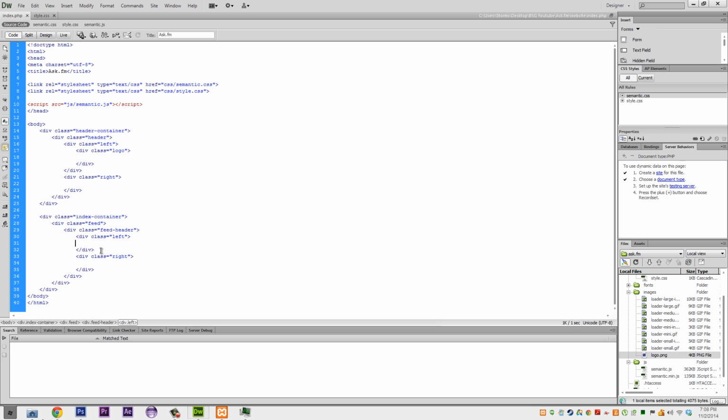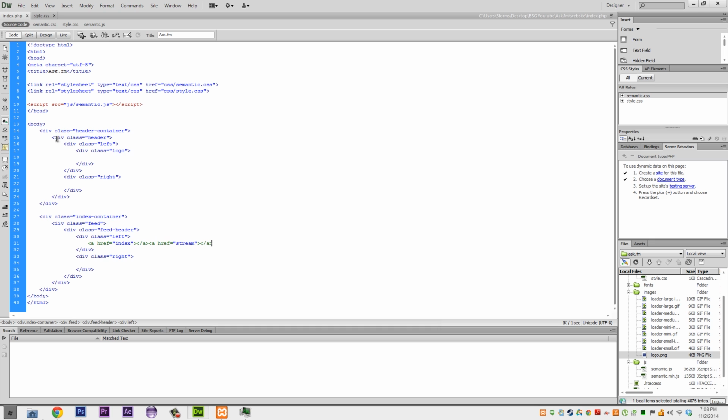So in our left, we're going to have two links. So we're going to have a href equal to index, and then an a href equal to stream. So stream is going to be our all latest questions, and then index is going to be the people that we follow.